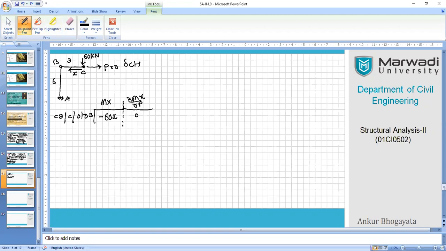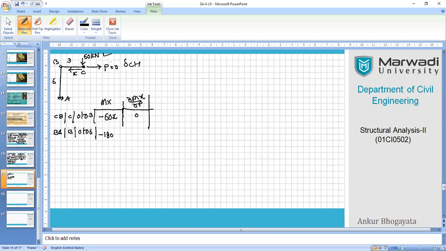Be careful when you take partial derivatives of the quantities. If you don't have the quantity with respect to which you are taking the partial derivative, the answer will always be 0. That you have to recall from the basics of partial derivative rules. Now B to A, origin is B, length is 0 to 6. For the Mx value, here I have to consider first this force, that is 60 kilonewton, at a 3 meter distance. So 60 into 3 gives me 180, right? That is the first term.